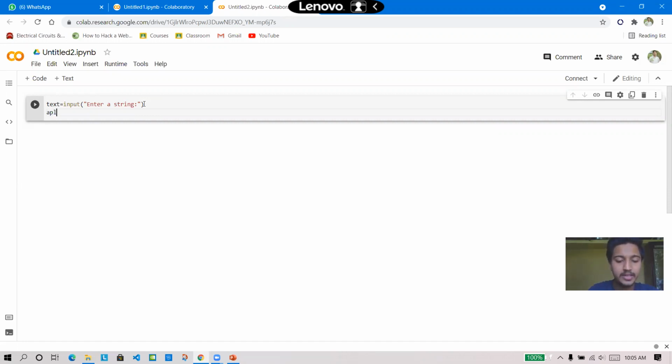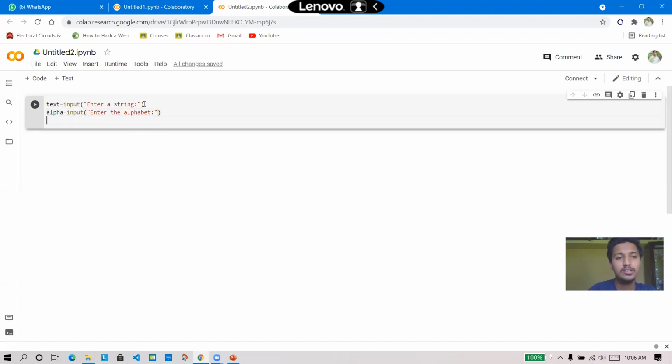Second is the alphabet. Here using this syntax we can put a user defined alphabet. Then we have to split the words according to our condition.